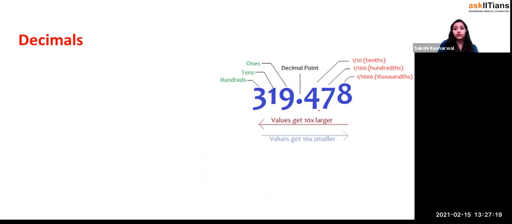319.478, what does it mean? We read it out as 319.478. So it means what? You have divided that stuff into how many parts? Into 1000 equal parts, right? Out of the 1000 equal parts, it means what? You have taken 478 parts. Yes or no? Can I write this as 319.478? And this we have done.